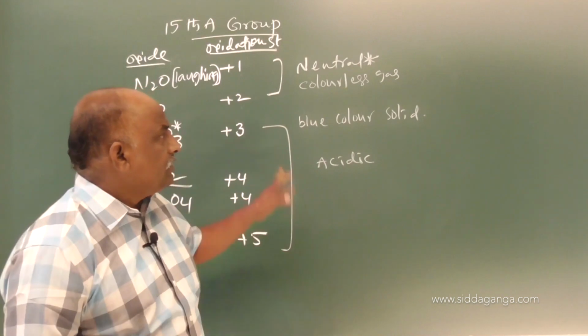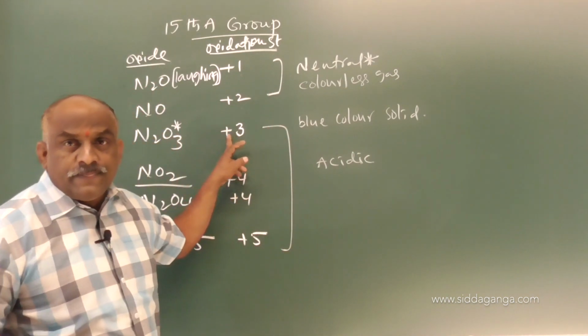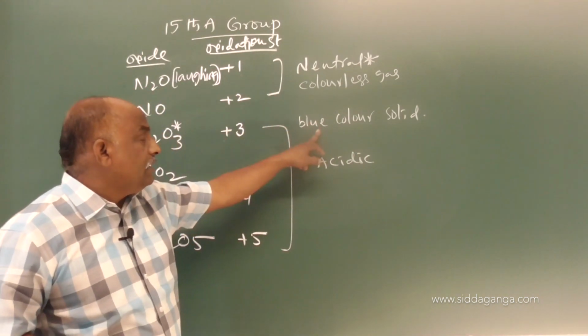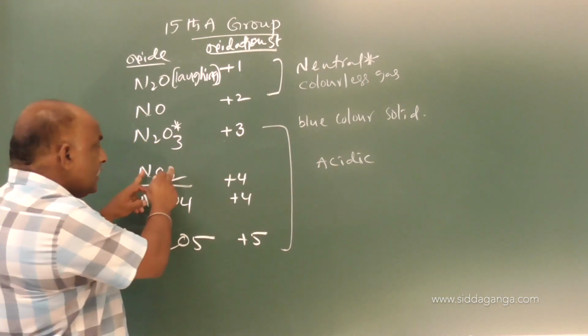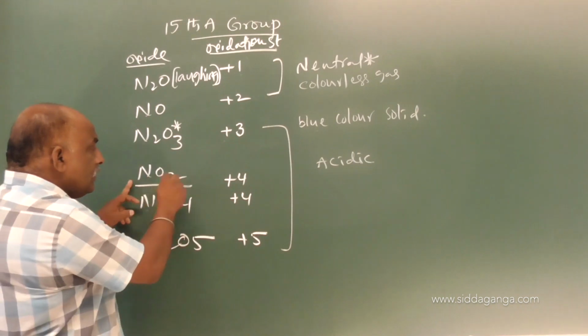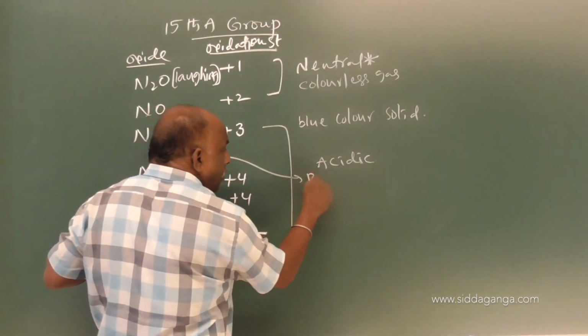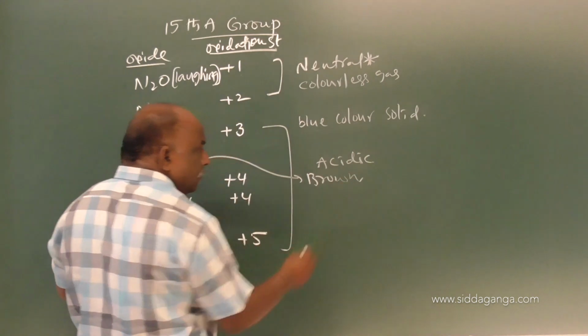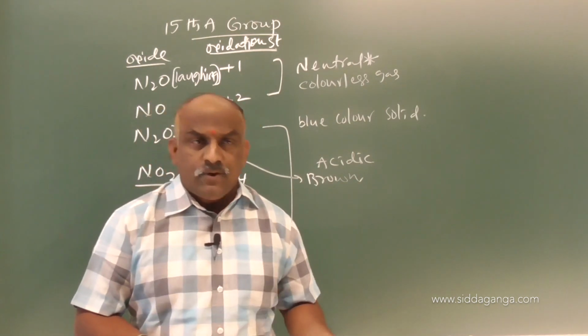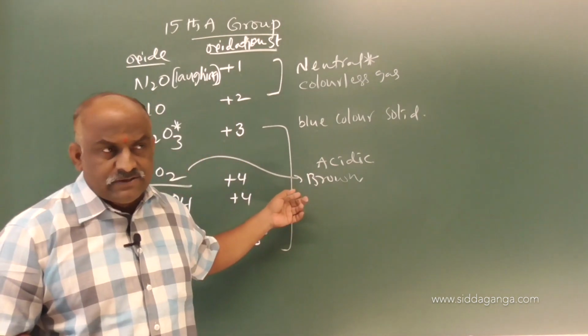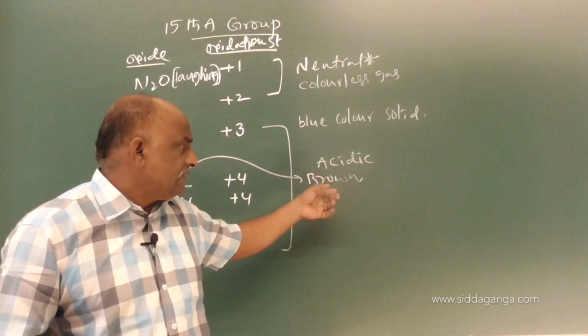While coming to N2O3, it is a blue color solid, while going to NO2 and N2O4, NO2 is brown. Already in laboratory you know, on heating nitrate salts, what gas is liberated? Nitrogen dioxide gas. What is the color of nitrogen dioxide gas?